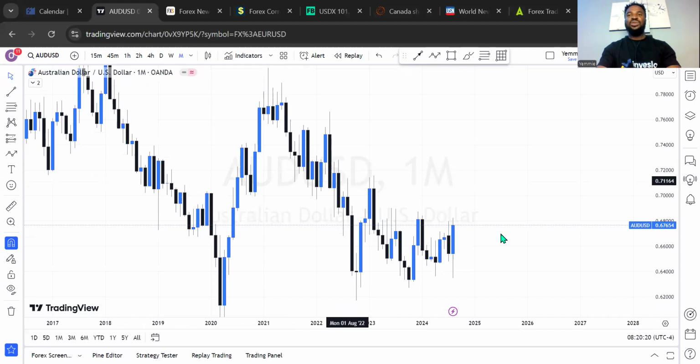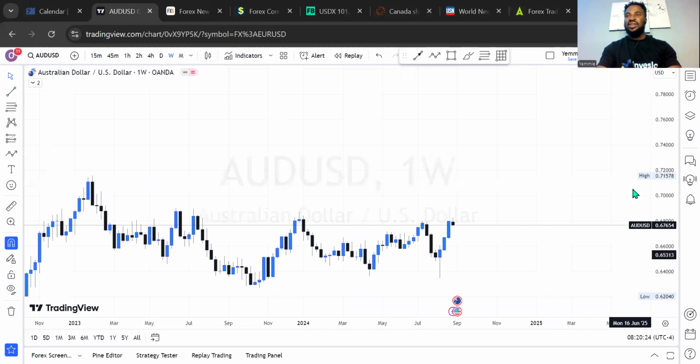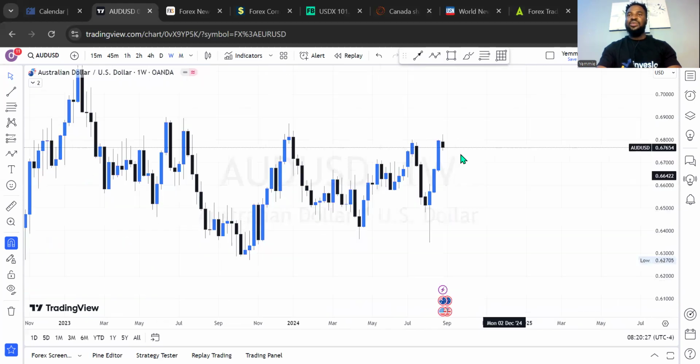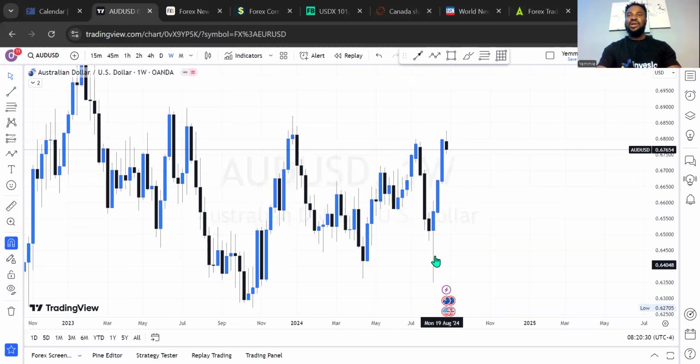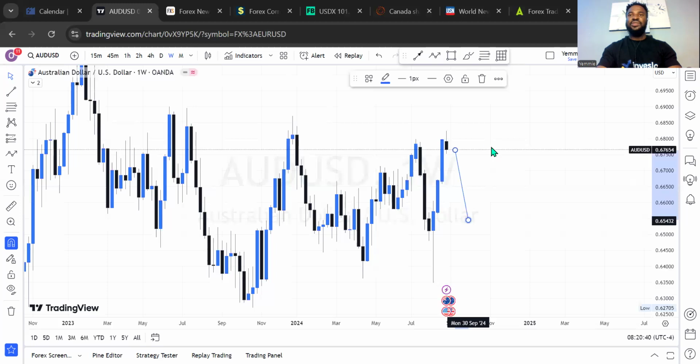But let's see what we have on the weekly outlook for AUD USD. If that is the monthly, for the weekly, it was a bearish candle for the last week. Liquidity was grabbed like 3 weeks ago, 4 weeks ago, right here, you remember? So with this, we're expecting more sell in this direction before we can have more buy. A sell from here, all right?